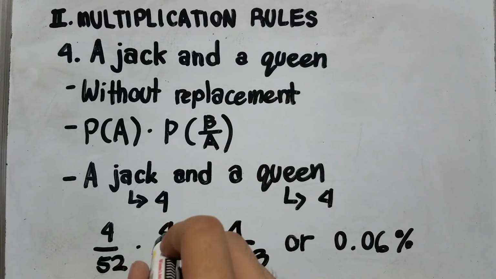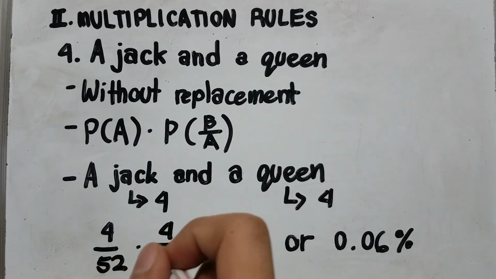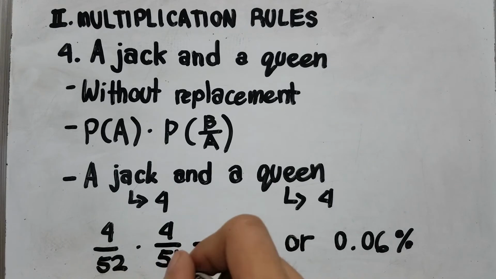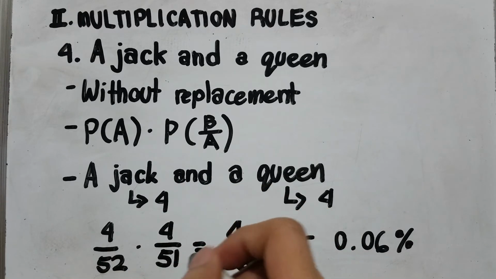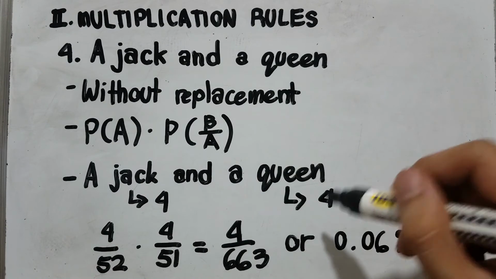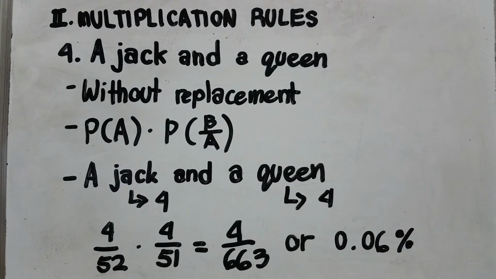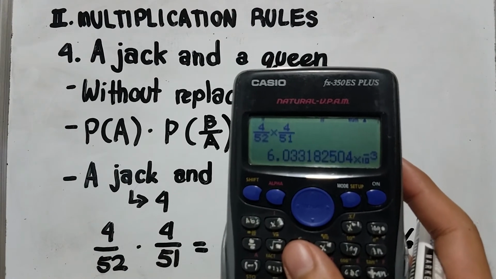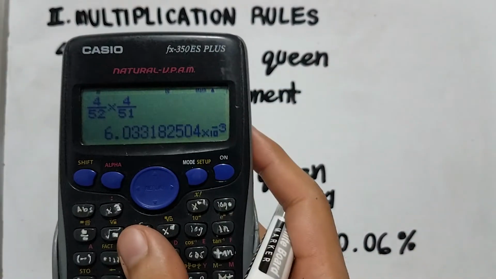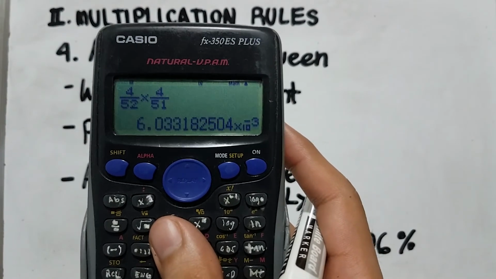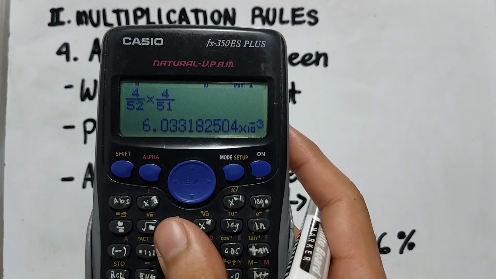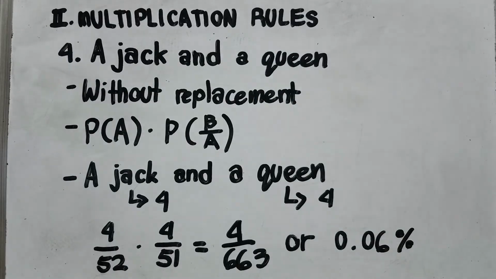So 4 over 52, the total number of cards, multiplied by 4 over 51, because Sungjae picked a card from the deck, is equal to 4 over 663. And when we convert this to decimal, it is equal to 6.03 times 10 raised to negative 3. But if we move the decimal places to the left 3 times, the answer will be 0.6%.